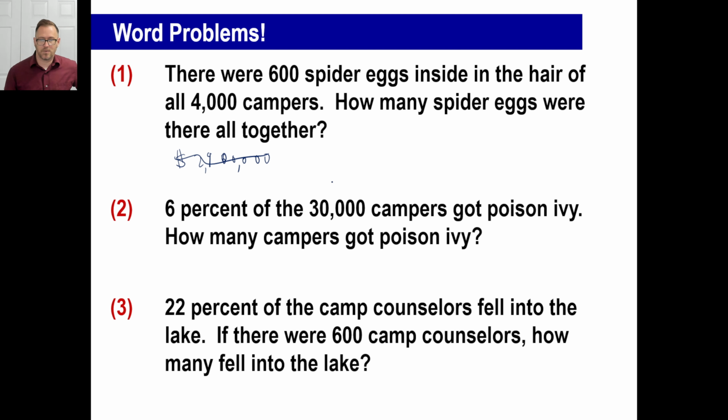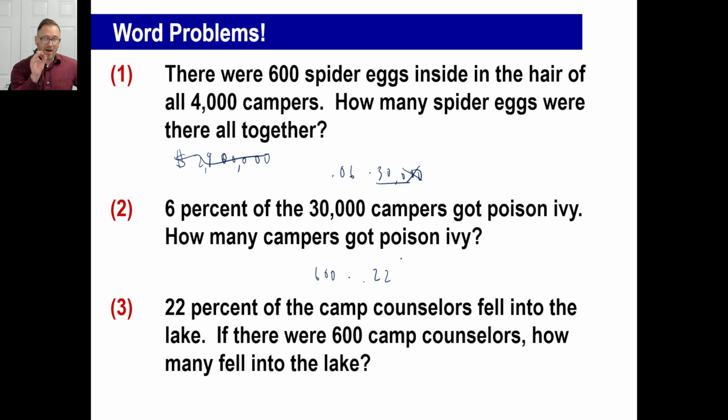All right, 6% got poison ivy. Well, in other words, we're trying to figure out what is 0.06, not 0.6, times 30,000 over twice 6. Over twice 300, 300 times 6, 1,800. All right, last one fell into the lake. Oh, brother. 600 and 22% of them fell into the lake. Well, don't forget, your problem is 600 times 0.22.